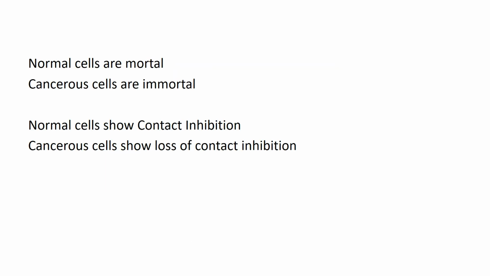So with this, let us look at the difference between a normal cell and a cancerous cell. The first and foremost thing is that normal cells are mortal, cancerous cells are immortal. The other thing is normal cells show contact inhibition, cancerous cells show loss of contact inhibition.